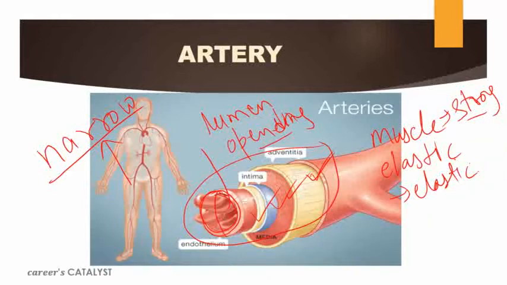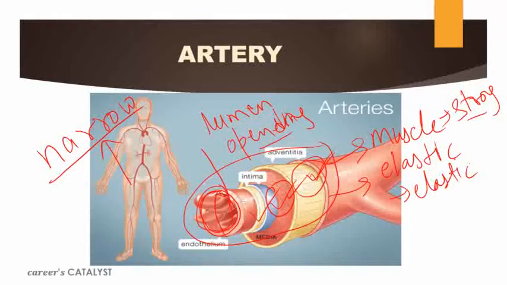So it can cope with high pressure because of the 3-layer membranes by which the artery is made up of muscle cells and elastic cells. Muscle tissue and elastic tissue make it strong and elastic so that it can withstand the high pressure exerted by the blood traveling through this narrow lumen.